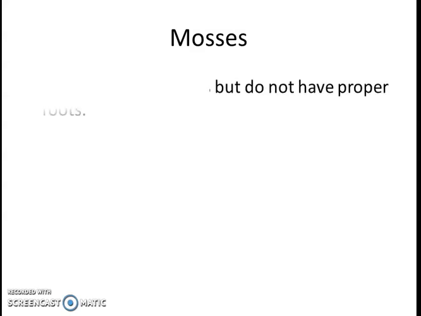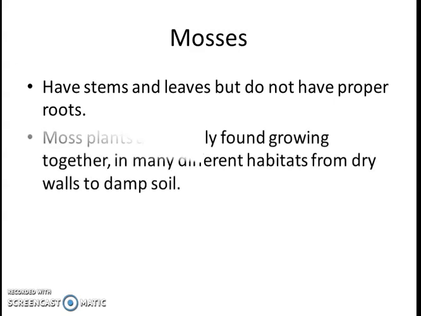About the mosses, the first thing you have to remember is they have stems and leaves, but don't have proper roots. It means they are lacking roots. Secondly, mosses are usually found growing together. They grow in groups, and they grow in many different habitats.